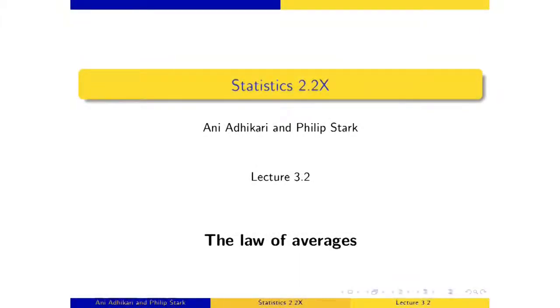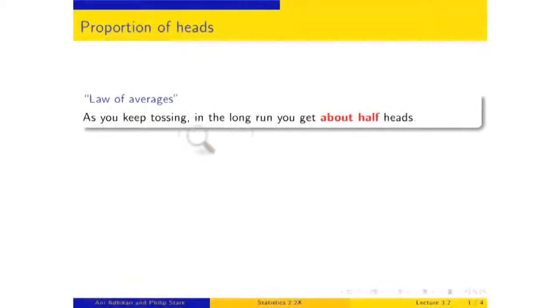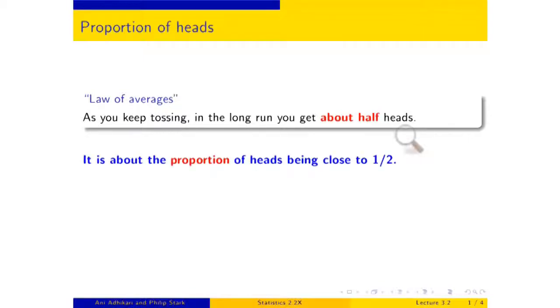Right, so let's figure out what the law of averages actually says. We spent quite some time saying what it doesn't say. And so here's the statement that we made before. Informally, as you keep tossing, in the long run you get about half heads. We noted that this is to do with proportions, not the number of heads. And it's about the proportion of heads being not exactly a half. That's not likely with a large number of tosses, but close to a half.